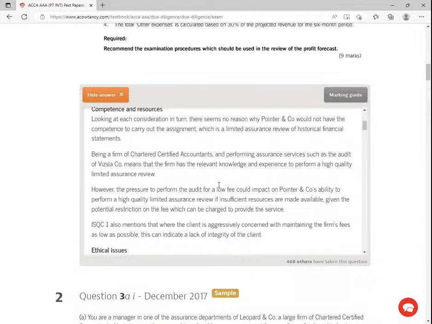These guys want me to accept very low fees. So low fees means you are not able to provide enough resources for this engagement. So a high quality limited assurance review may suffer if insufficient resources are made available, given the potential restriction of the fees which can be charged to provide the service. So this quality control standard, number one, also mentions that where the client is aggressively concerned with maintaining the firm's fees as low as possible, this can indicate a lack of integrity of the client.